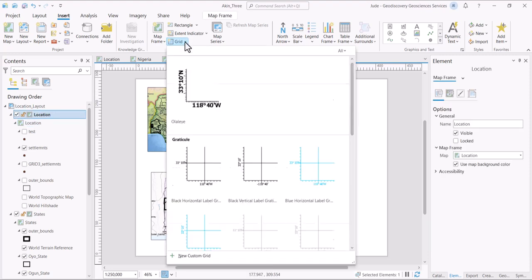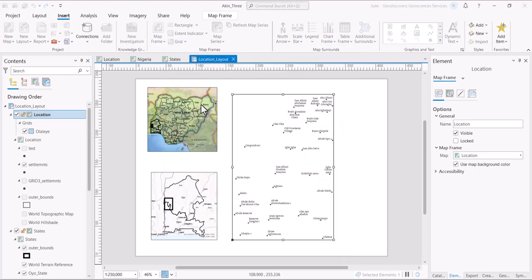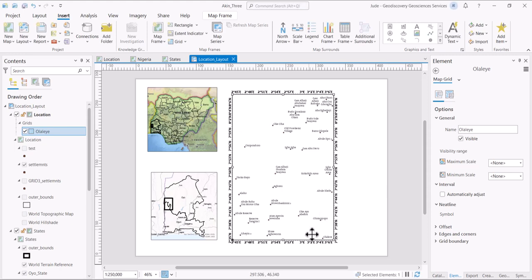So we put on a grid. Naturally, I've created and saved a particular one, but that is another time. Once you are okay with any type of grid, you can always save it to a style, but it will take our time if I want to do that now. But suffice it to say that this is the grid that we have created.